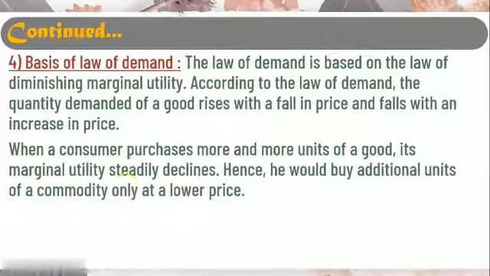So when a consumer purchases more and more units of a good, its marginal utility steadily declines. Hence, he would buy additional units of a commodity only at a lower price. So when the prices reduce, his satisfaction level starts increasing, and he wants to get more and more things with limited money. Therefore, it is a basis of demand. So marginal utility helps the consumer to decide which product he is going to consume, in what proportion, and till what time. So this is where, students, we have ended chapter number 2, utility analysis.